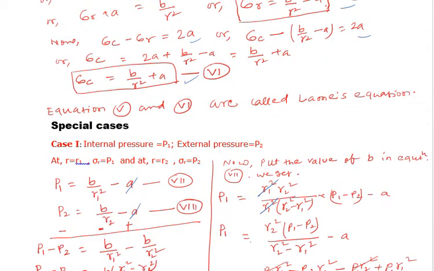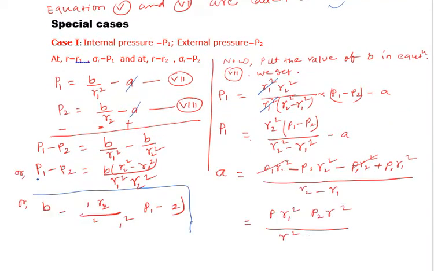So equation numbers 5 and 6 are called Lame's equations. These two equations, b by r square plus A is equal to sigma C and b by r square minus A is equal to sigma R, are called Lame's equations. Okay, now let's take some special cases.